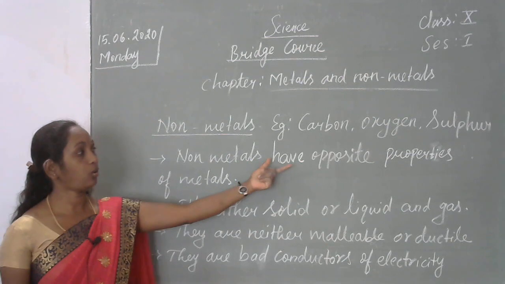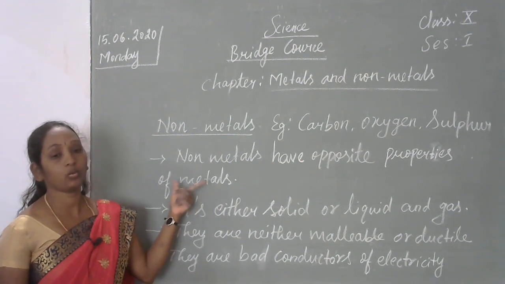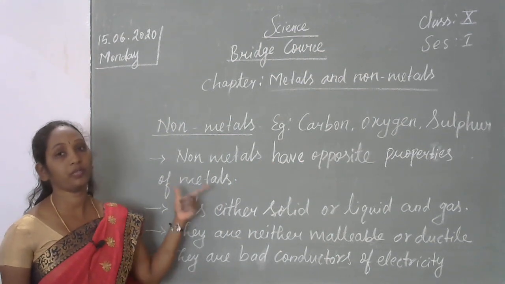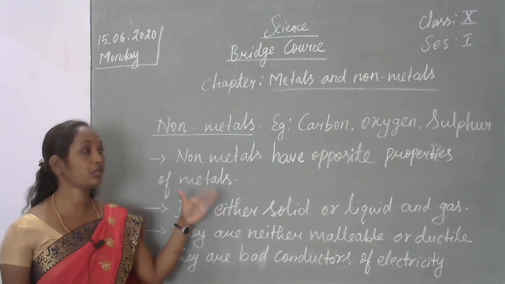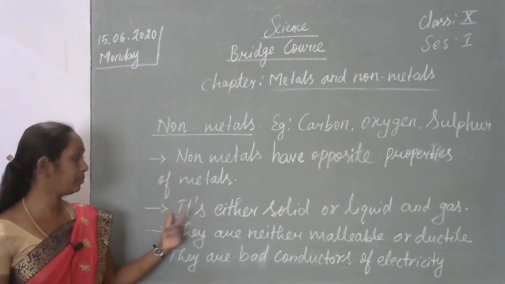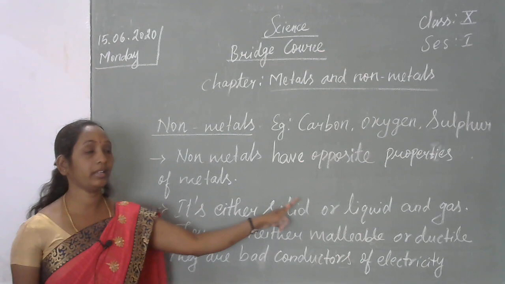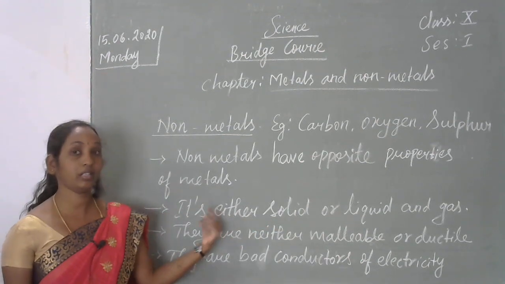Non-metals have opposite properties of metals. So what are the physical properties of metals? That is opposite for the non-metals. For example, metals are either solid or liquid or gases. But in the metals,